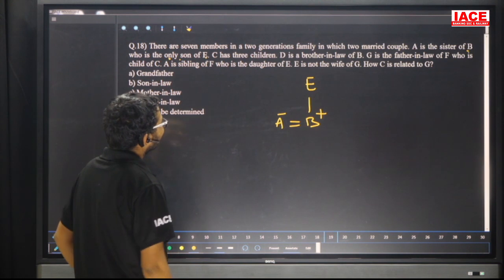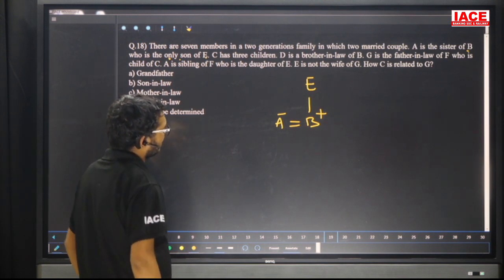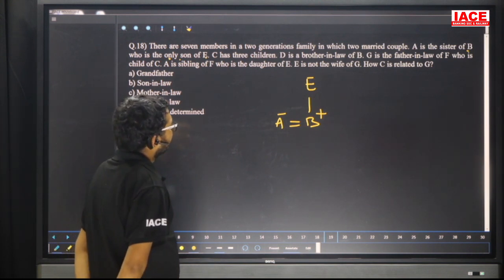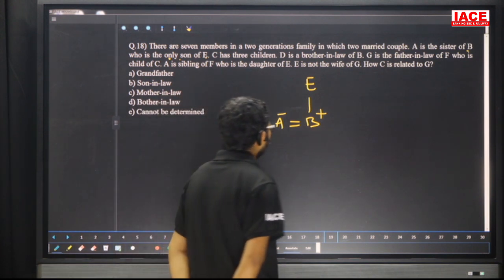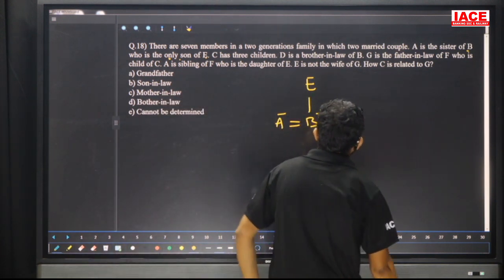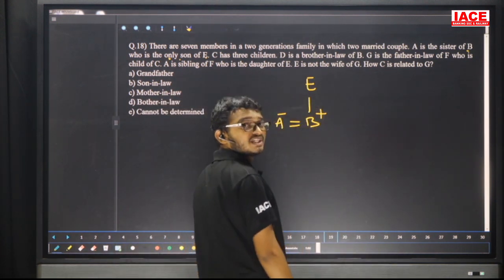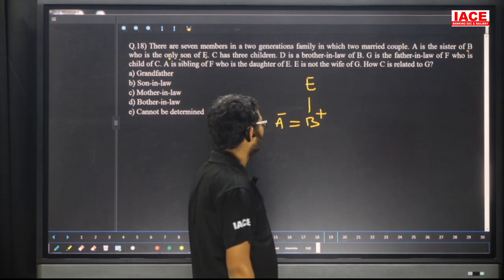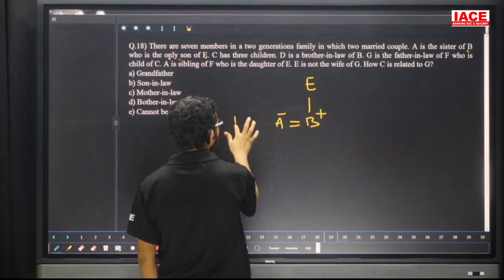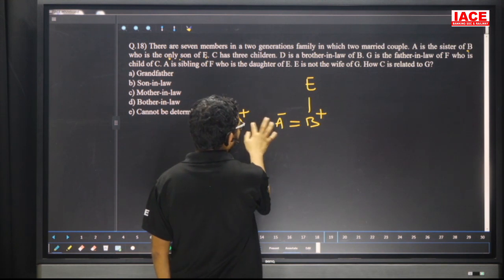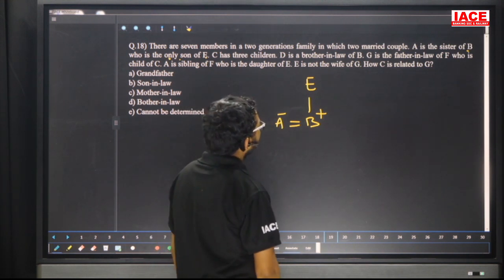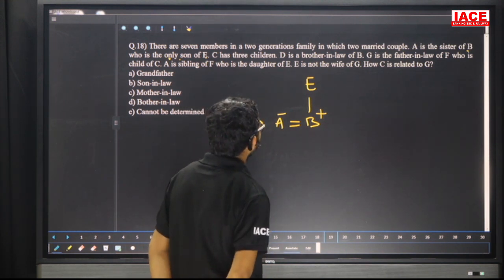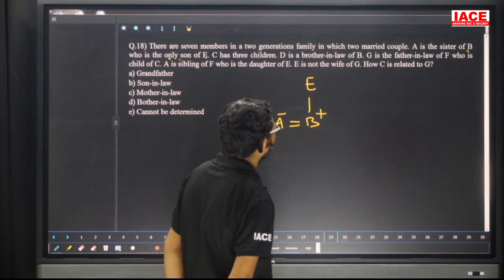Leave it. C has 3 children. Yes, leave it. Next one is D is brother-in-law of B. So D is brother-in-law of B means the possibility is spouse's brother, otherwise sister's husband. Suppose I will take this one. D is brother-in-law of B. Next one is G is father-in-law of F.